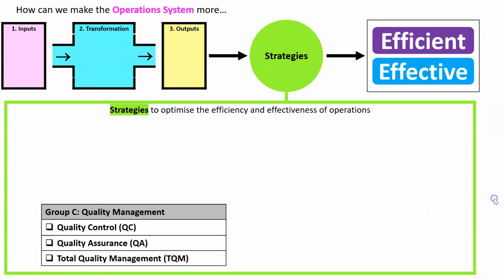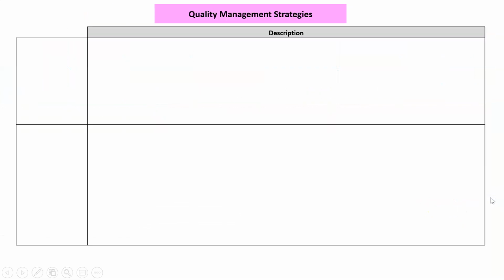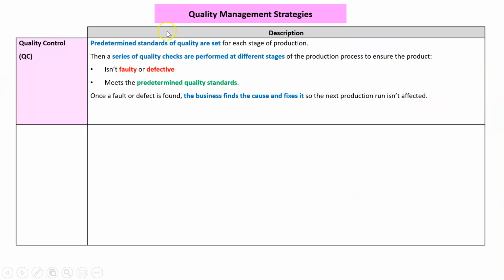What are we talking about? Well, you need to be able to describe each strategy. So let's start with quality control. We set some standards of quality before we start, and then we do a series of quality checks at different stages of production. We are looking for faulty or defective units, or maybe ones that we can still sell, but they're just not up to scratch. Once we find a fault, we then find the cause and fix it. So we don't need to check every single unit. We're just going to check maybe one in every 1,000.